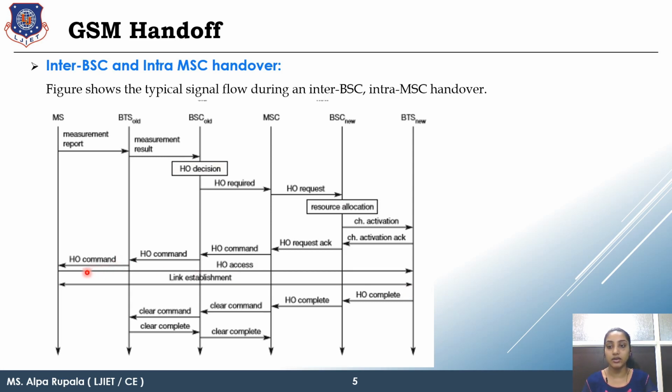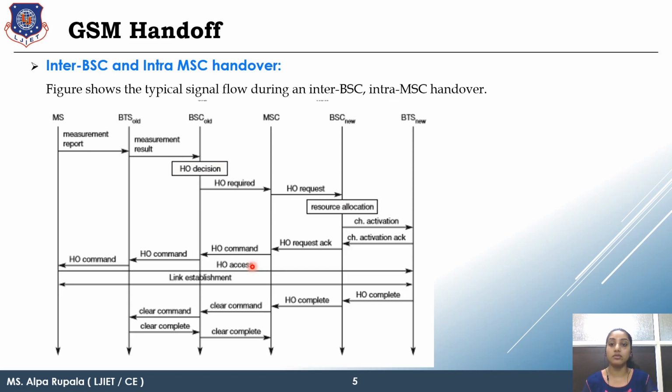In hard handoff, basically as soon as the handover command reaches your MS, the MS will send all the data to the relevant channel. Before getting any acknowledgement, it will release the current channel. Okay, so this is known as the hard handoff, where no positive acknowledgement reaches your MS and it will wait for further instruction.